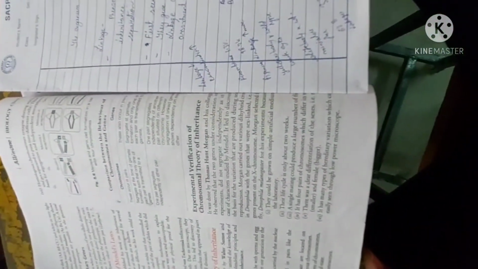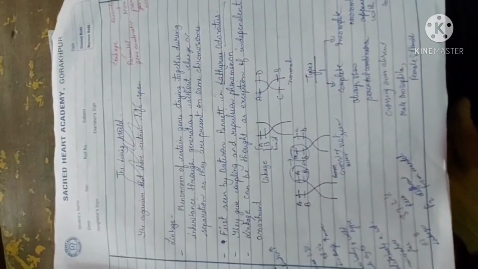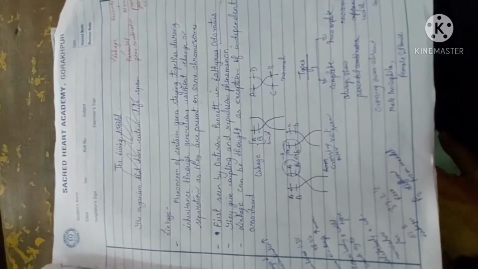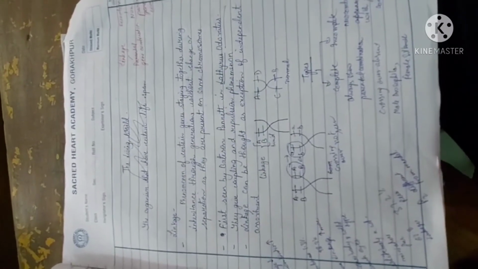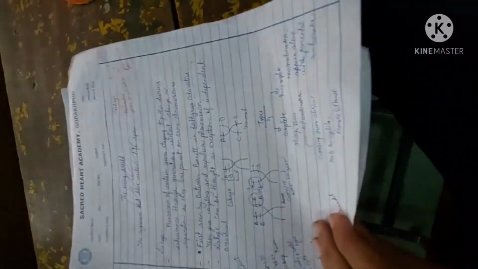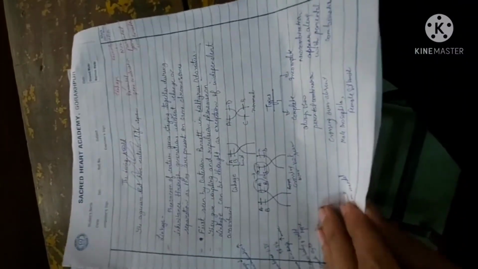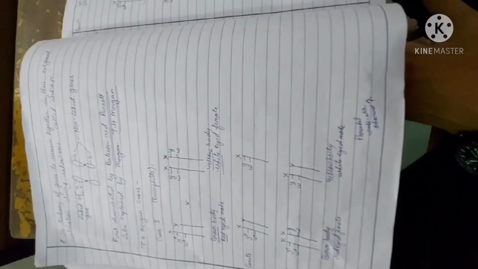Then their verification was done by Morgan, who took Drosophila melanogaster and showed linkage and recombination. Linkage means the phenomenon of certain genes staying together during inheritance. Inheritance means inheriting characters from generation to generation without any change or separation, as they are present on the chromosome. These are the experiments, and I also explained the types of linkage, as in the T.H. Morgan experiment.